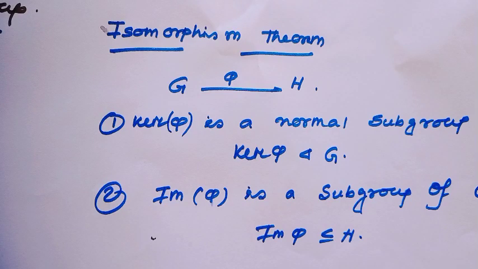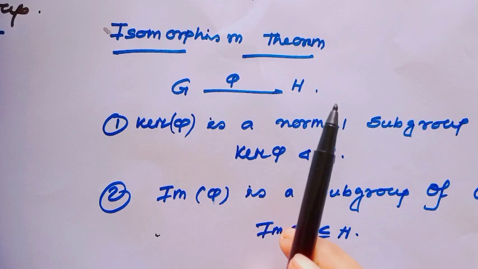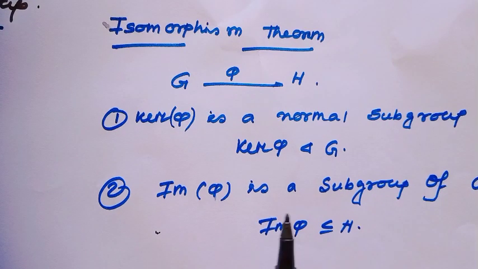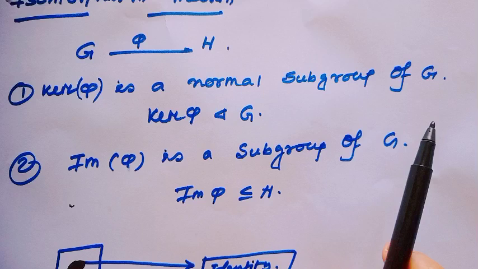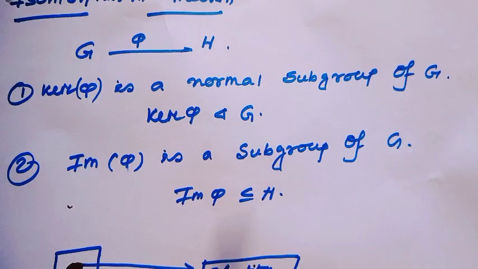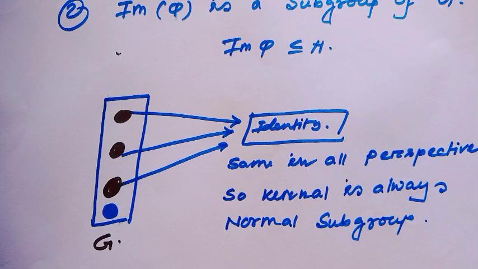For this, at first consider the isomorphism theorem. We all know the isomorphism theorem; I have discussed it briefly in my earlier video. Just recall it again. Consider phi to be a map from G to S. We know the kernel of phi is a normal subgroup of G and the image of phi is a subgroup of S. Let's see the picture.